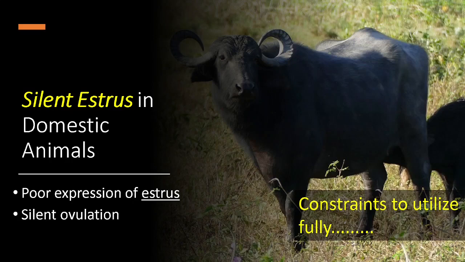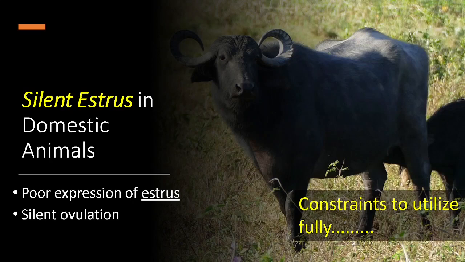When there is failure of conception, pregnancy will not occur, the animal may not get a newborn, milk production is affected, and the growth of the farms will be affected. So silent estrus really is a major concern in the animal production system, especially when we talk about the buffalo. It is very common in buffalo.